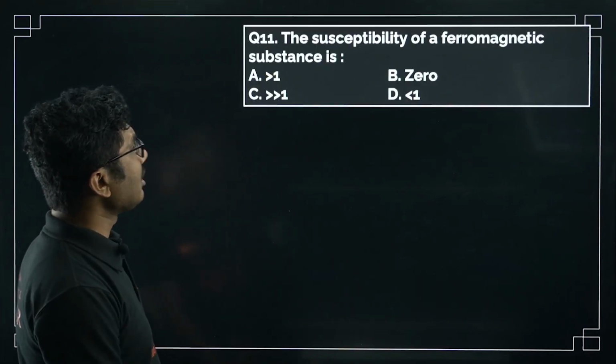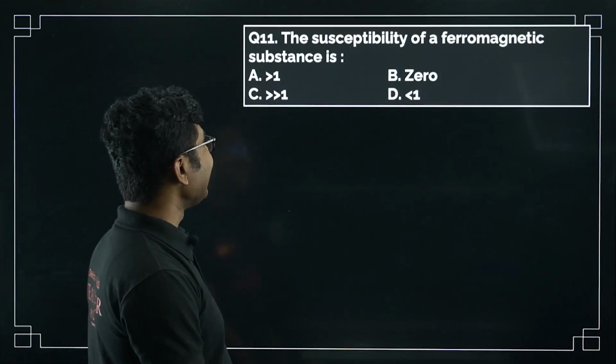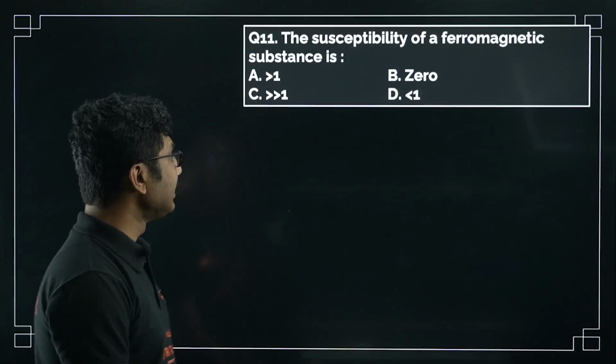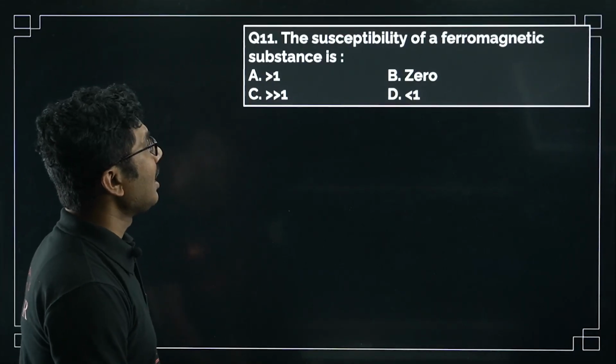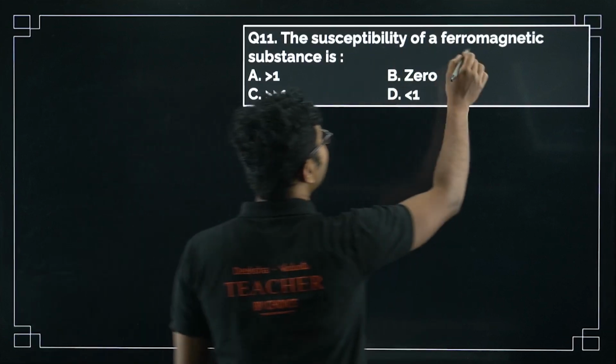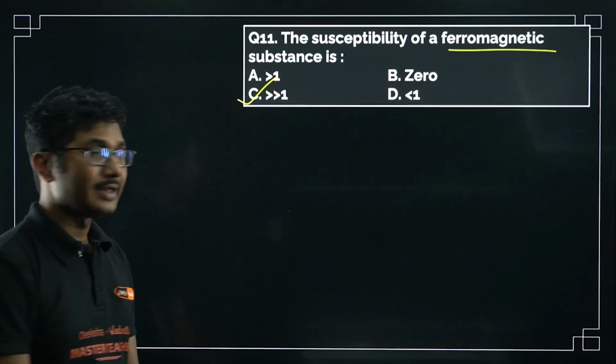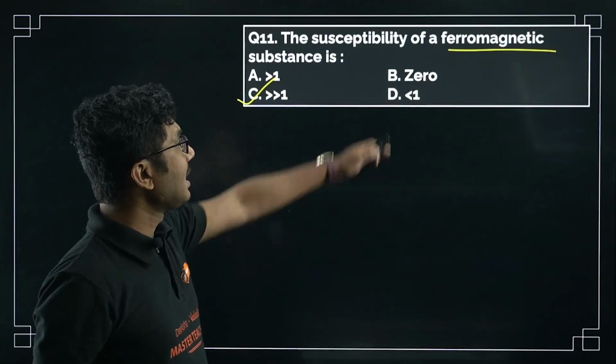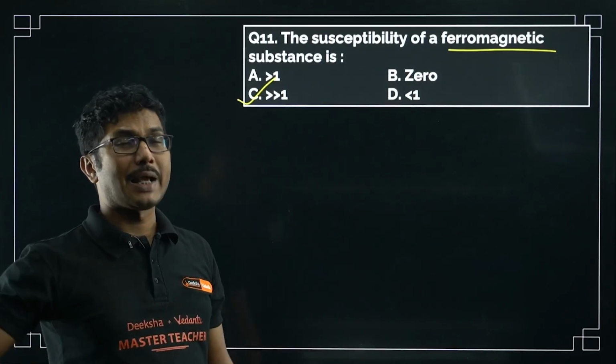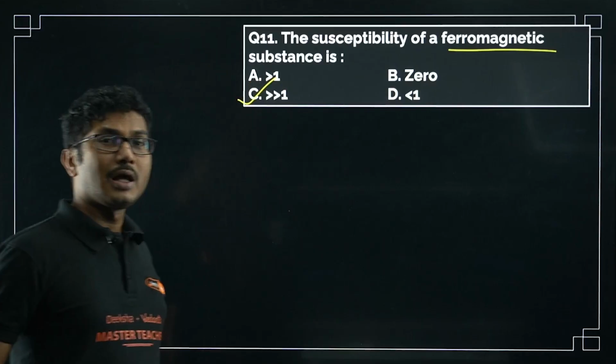The susceptibility of a ferromagnetic substance is: greater than 1, 0, very very greater than 1, or less than 1. So the susceptibility of a ferromagnetic substance is much greater than 1. So the correct answer is very very greater than 1. If it is a diamagnet, then it will be less than 1. If it is a paramagnet, it will be slightly greater than 0, but a small value.